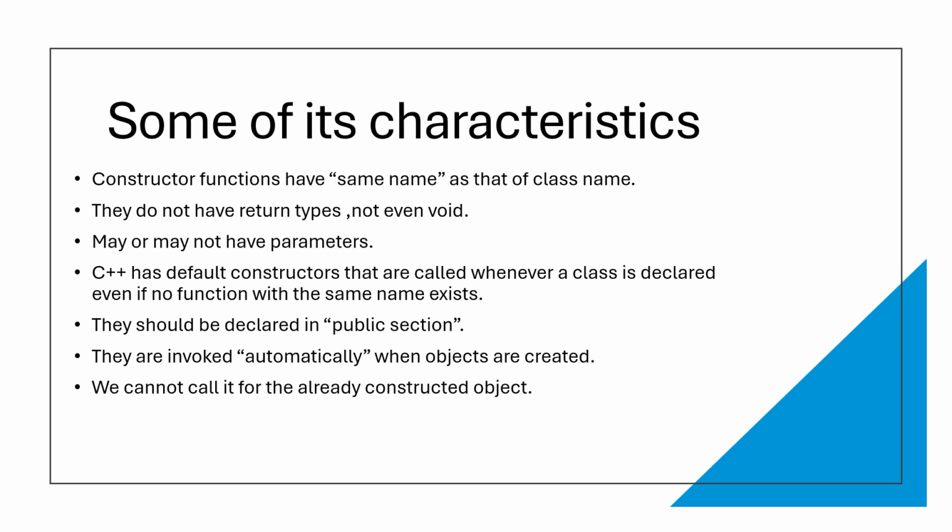Then they should be declared only in the public section. They are invoked automatically when an object is created. That is, we need not call the constructor using the object. As soon as an object is created, it is invoked automatically. Constructors are called automatically. We cannot call it for an already constructed object.